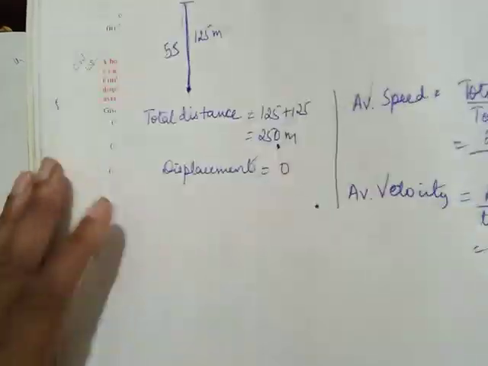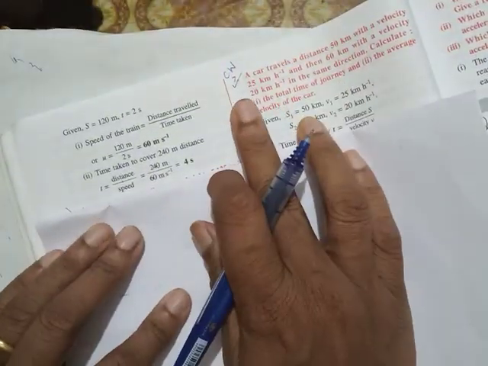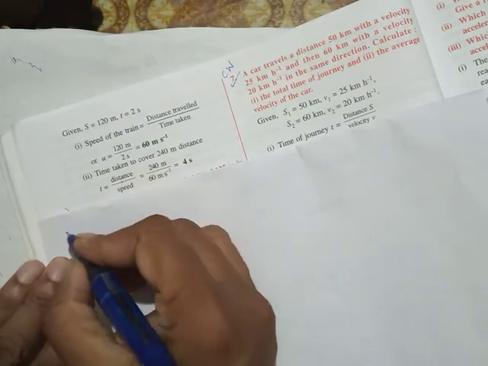The next sum that we are going to do is example question number 7.